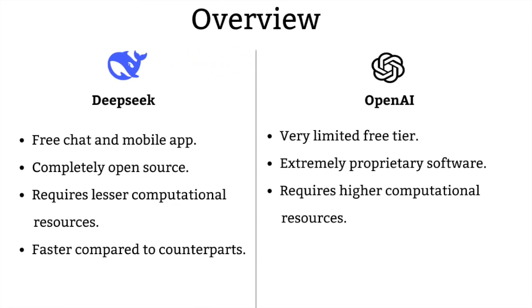So let's do an overview of both companies and how they operate. On one side we have DeepSeek and on the other we have OpenAI. For DeepSeek, the chatbot is free. It's available openly on the internet. Their mobile app is also totally free. I think the only thing you pay for with DeepSeek is when you are using their API, which is currently free at the moment, I believe, until early February.